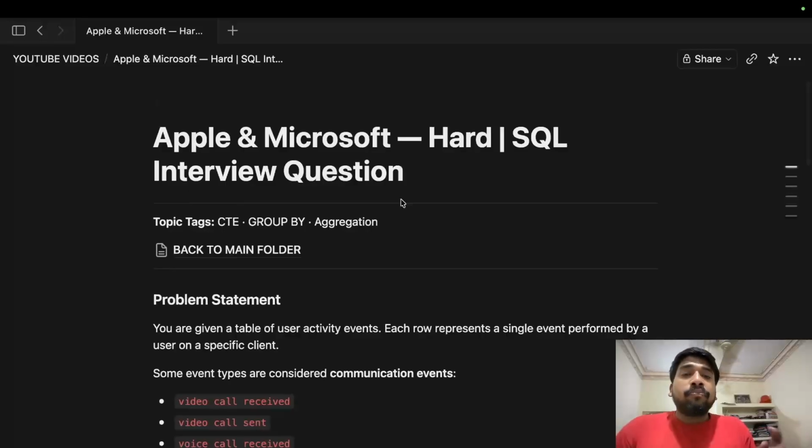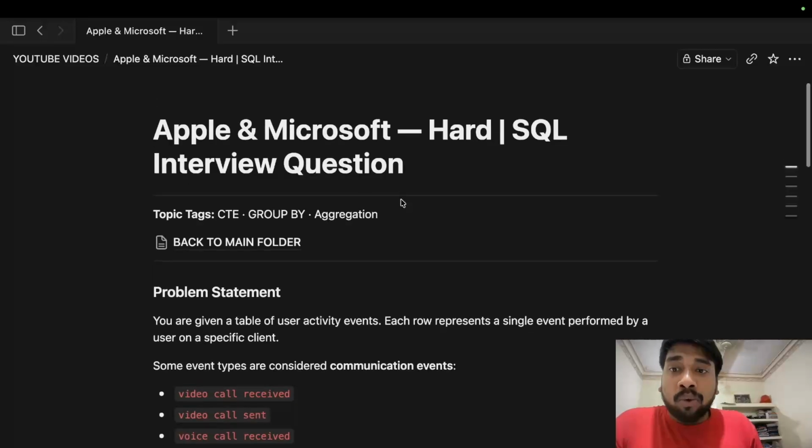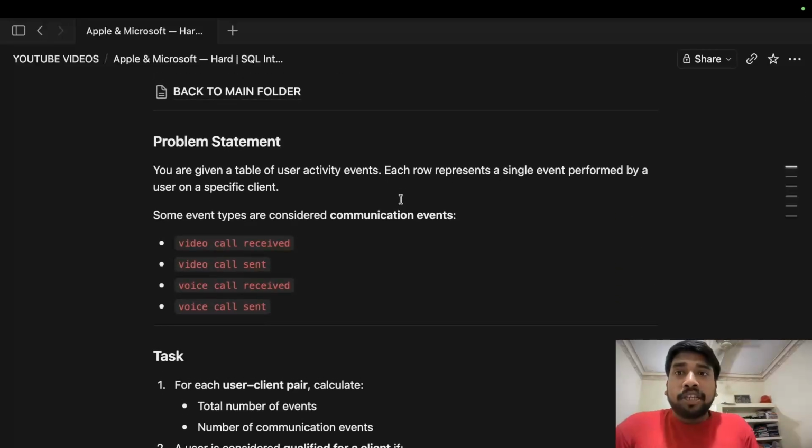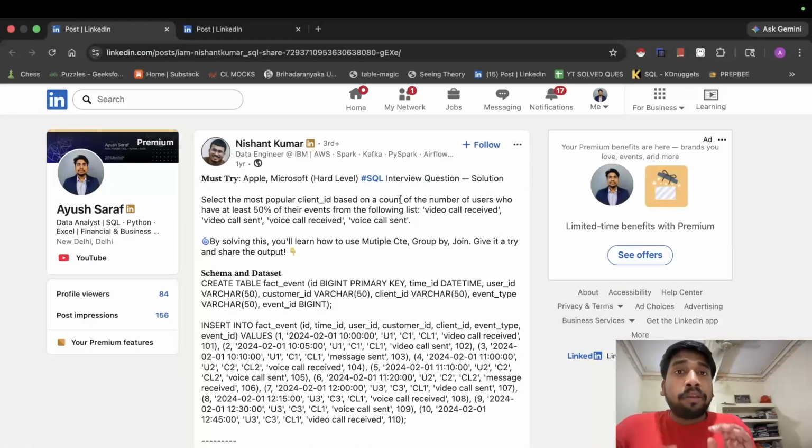So if you see here, this is the question that we were talking about. Now let's read the problem statement. You can also read the problem statement from here, but the problem that I saw here was that in this post, the question he has given is too compressed. And for someone who cannot understand it, it will be a little bit difficult. If you are in an actual interview, you can ask some clarifying questions to your interviewer, things that you are not able to understand, so that you do not assume anything wrong.